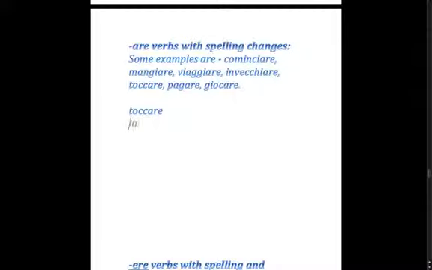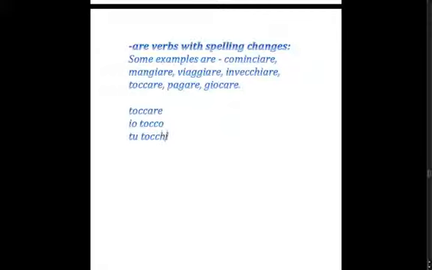So io tocco, tu tocchi. So here, besides adding the i ending for second person singular, we need to be consistent with the sound. Therefore, we need to add the h in between the c and the i. If we didn't have the h, it would be tocci, and that doesn't sound correct.